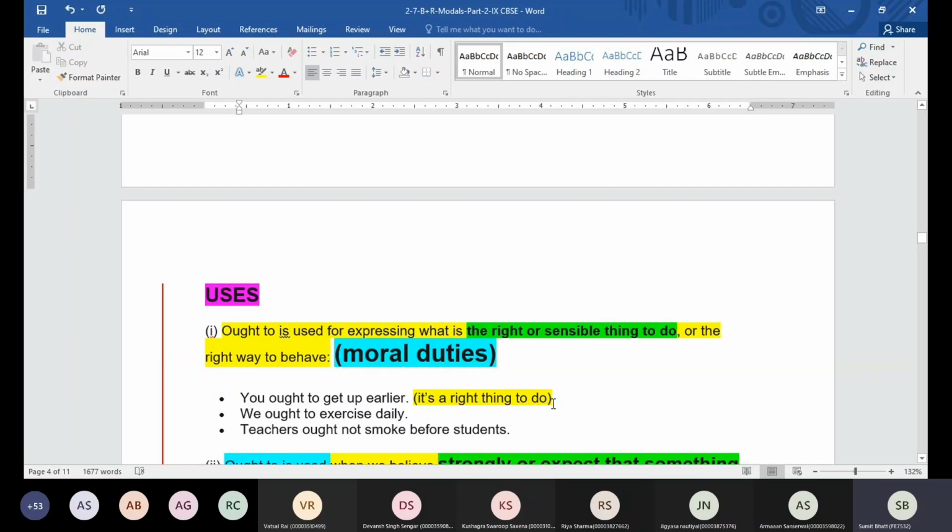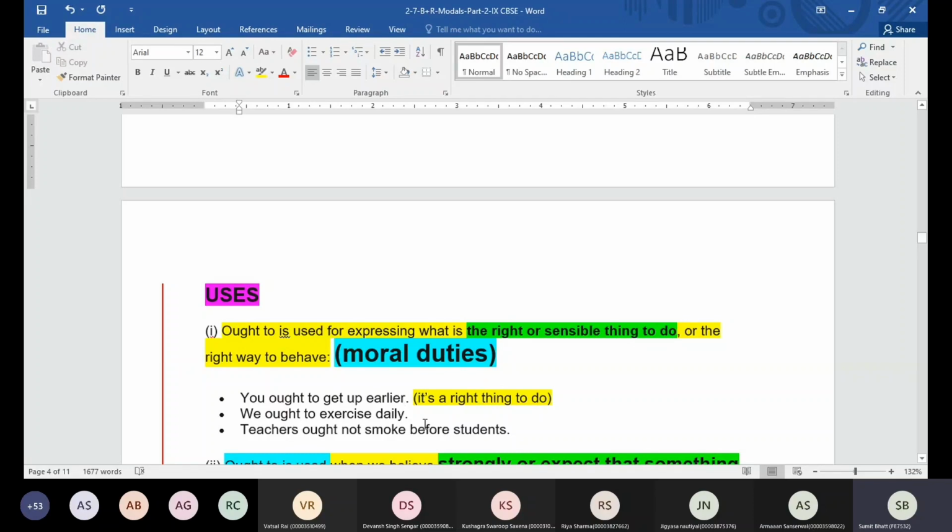Because this is the right thing to do. When you get up earlier, what will happen? You will spend your whole day properly, right? You can also say you should get up earlier. So should is you're advising someone, but ought to means this is the right thing, this is a sensible thing, this is your moral duty towards your body. Okay, that's why we are going to use ought to here.